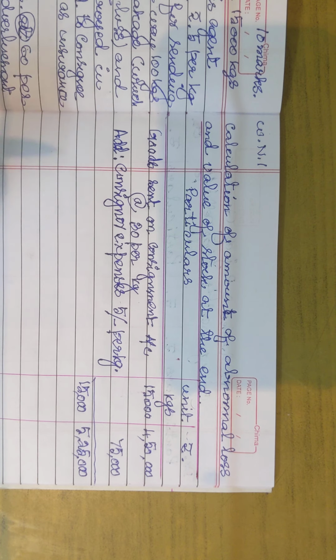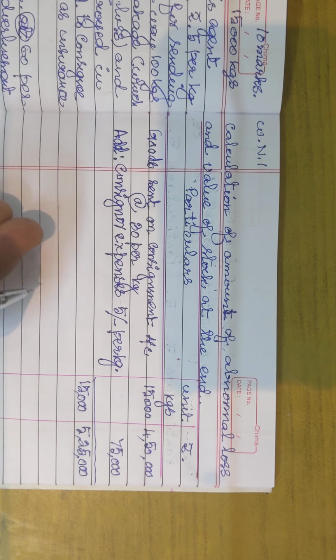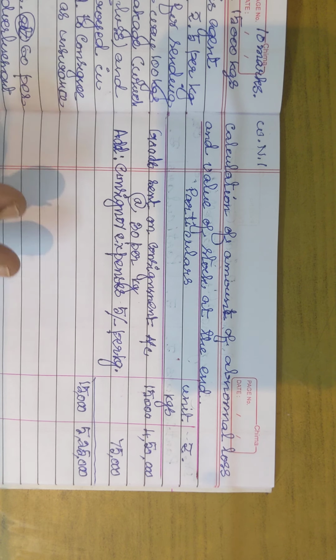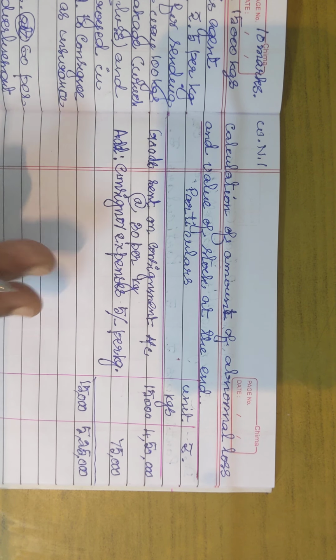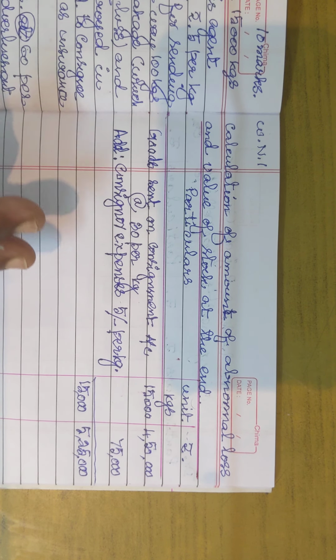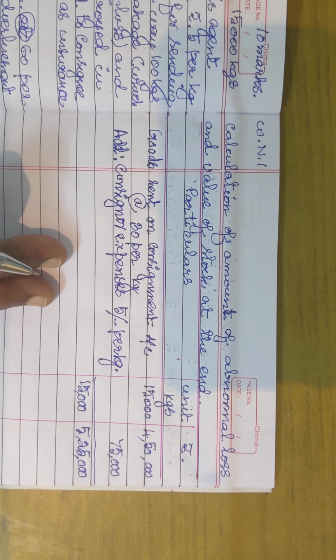Any loss or expense we have to debit it. So we are debiting the loss by fire, and credit to purchases account because the material has gone out. The material is not available now. So we are going to credit only the purchases account. Purchases account ultimately gets transferred to trading account. So that will be reduced from the trading account. Same way here we are going to reduce it from the consignment account because this loss is not due to consignment.